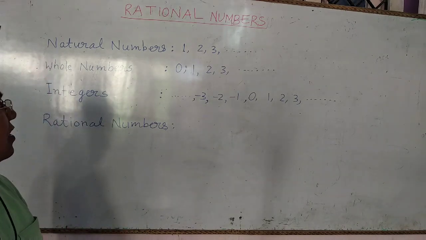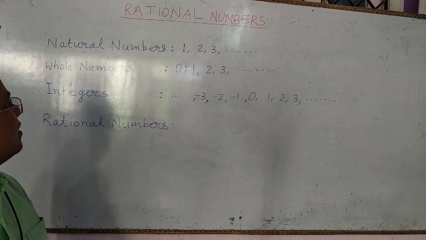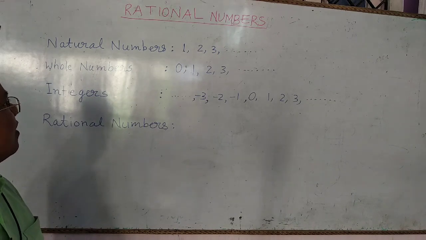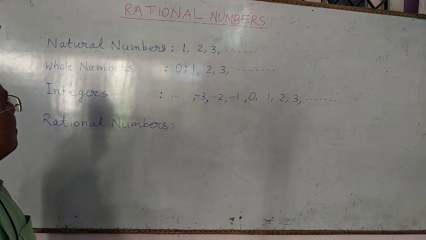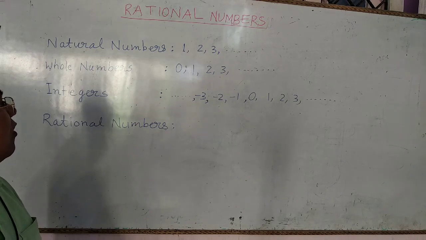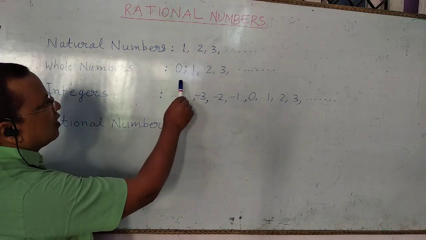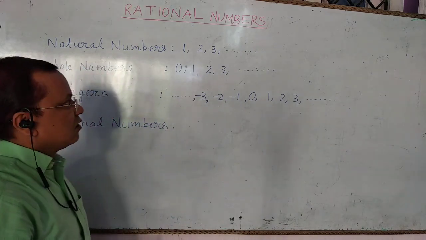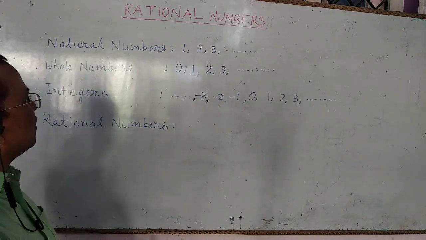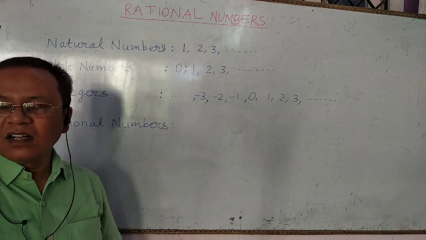After natural numbers, the whole numbers come into existence. If we add 0 to natural numbers, then we get the whole numbers, and whole numbers start from 0, 1, 2, 3, and so on. So the smallest whole number is 0 and the greatest whole number cannot be known.